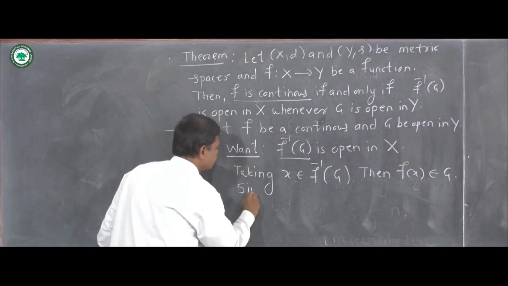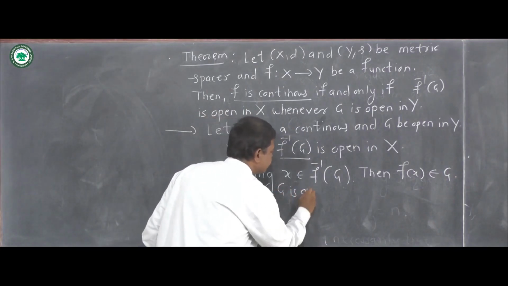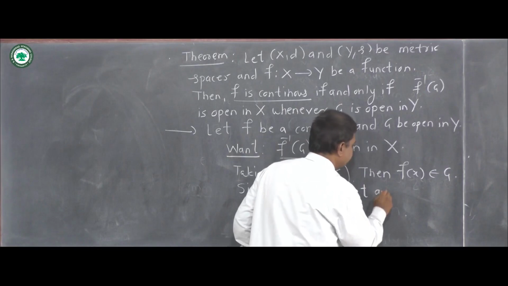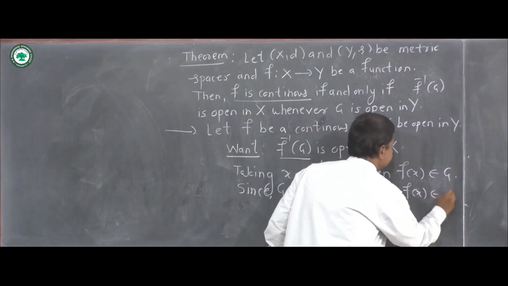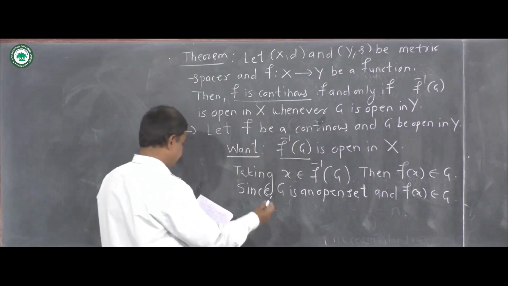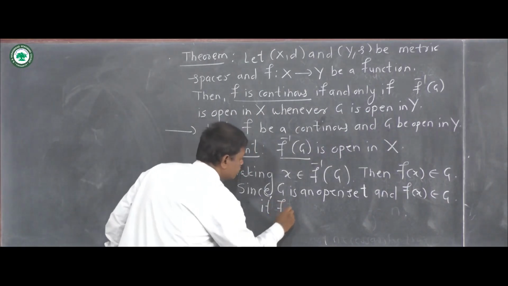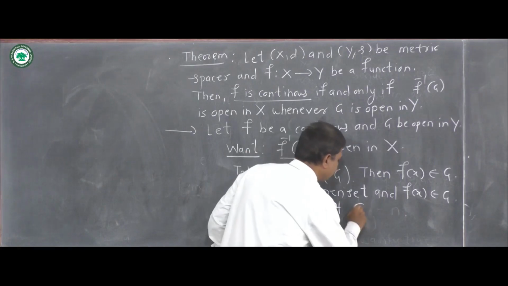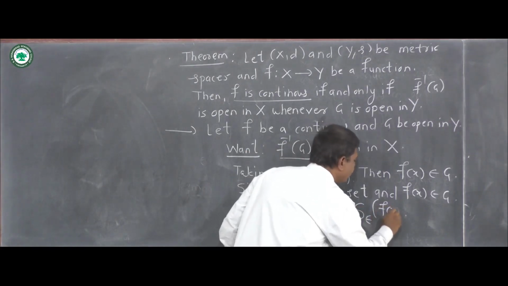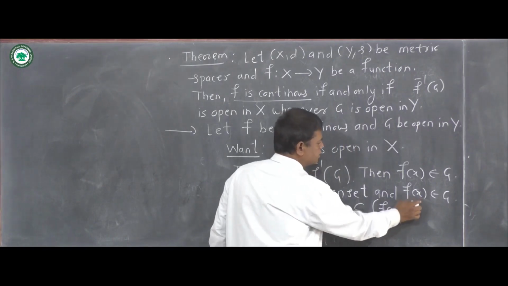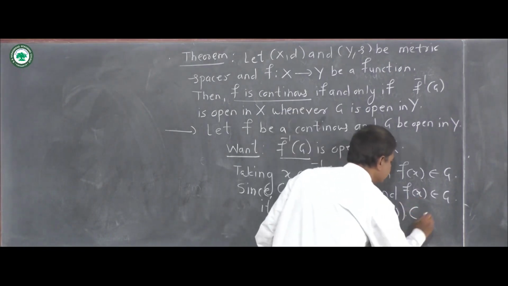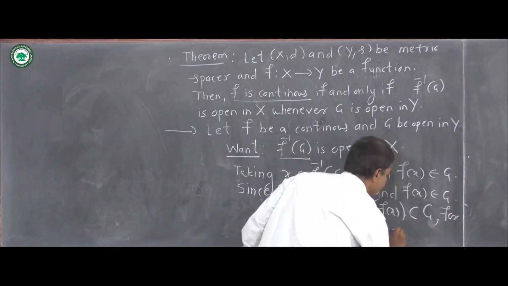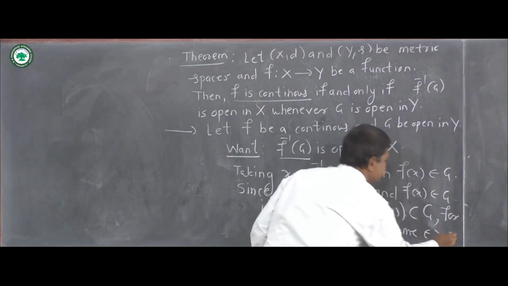Since G is an open set and f of x belongs to G, using the definition of open set, it follows that this open sphere S epsilon of f of x, whose center is f of x and radius is epsilon, is contained in the set G, for some epsilon greater than 0.